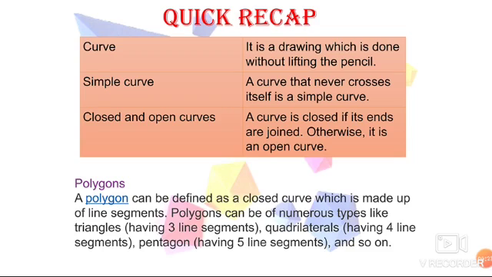Mainly triangle, it is having 3 line segments, hence triangle. Tri means 3. Quadrilaterals, it is having 4 line segments. Pentagon, 5 line segments. Next one is hexagon, 6 line segments, and so on. So polygons are classified based on the line segments it has.